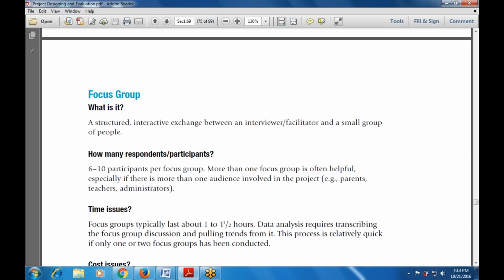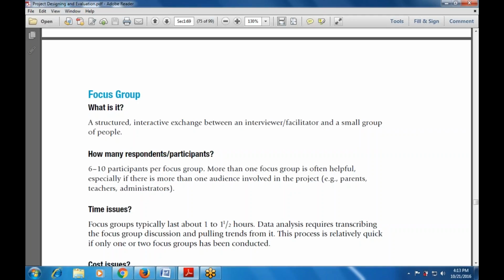More than one focus group is often helpful, especially if more than one audience is involved in the project. Example: parents, teachers, administrators. For instance, in a parent-teacher meeting, the focus group will be maintained for the 6 to 10 people involved in the project. That may include parents, teachers, or administrators.